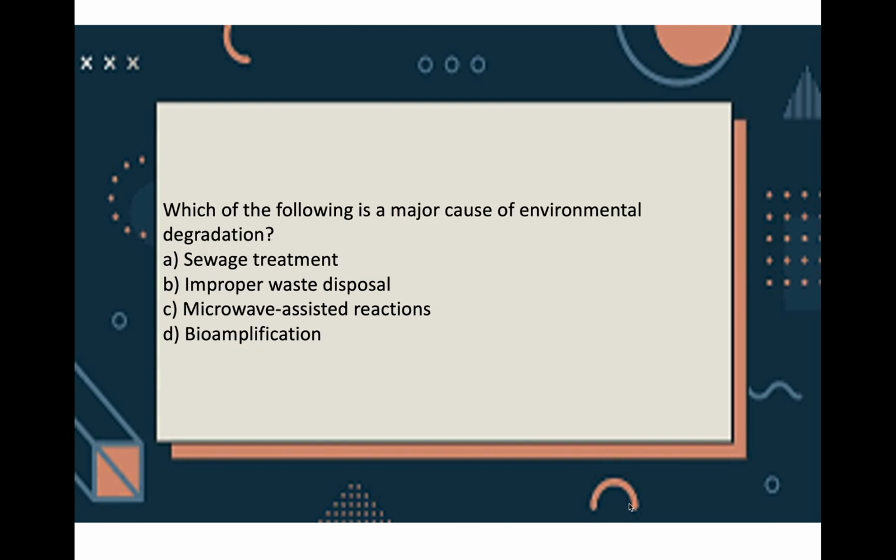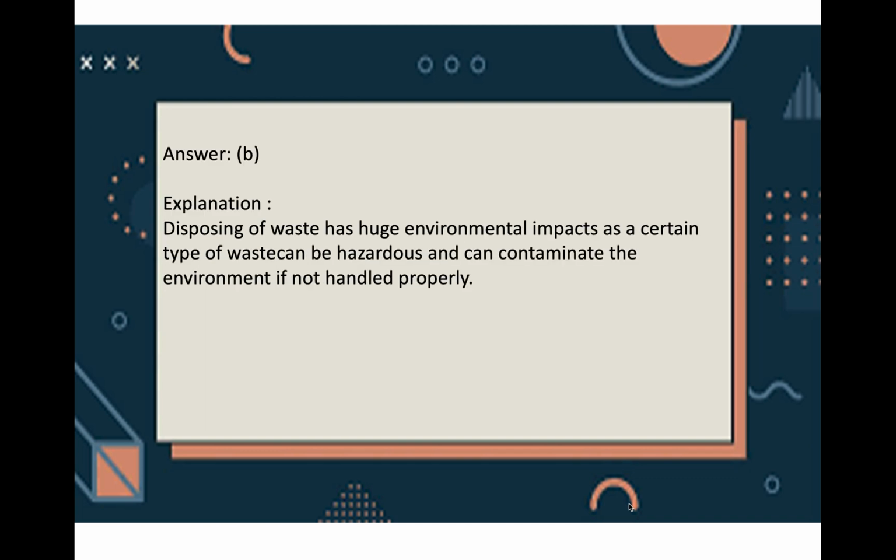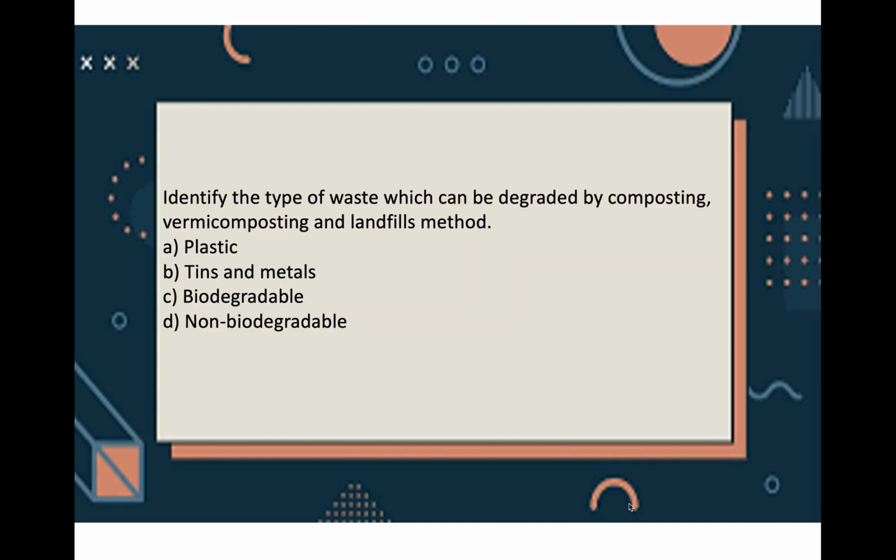Now, which of the following is a major cause of environmental degradation? A. Sewage treatment, B. Improper waste disposal, C. Microwave assisted reactions and D. Bioamplification. Answer is choice B, improper waste disposal. And explanation is that normally when you dispose waste it has huge environmental impacts, as certain types of waste are hazardous and can contaminate the environment if not handled properly.